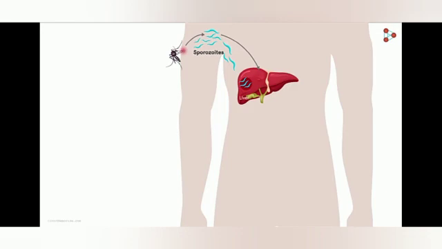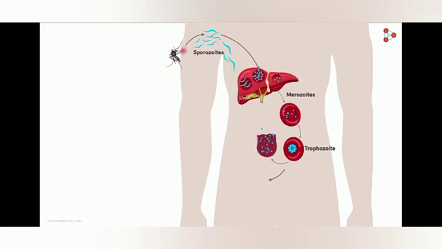After that, they release themselves back into the bloodstream by bursting out of the liver cells. The form in which they are released into the bloodstream is known as merozoites. These merozoites now target the red blood cells. Now, in the RBCs, the merozoites develop into trophozoites. Trophozoites have two fates. Most of the trophozoites begin the asexual cycle to give rise to new merozoites, and these occur exponentially. The number of merozoites produced is too large for the RBCs to contain, hence they are released with the bursting of the RBCs.